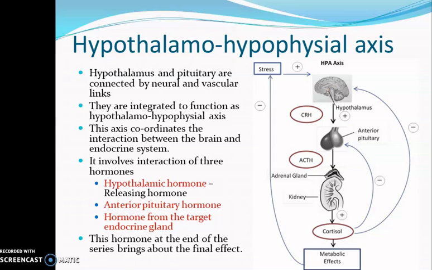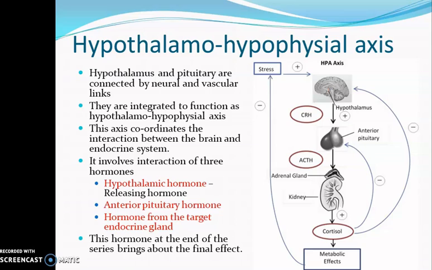of three hormones. First among the series is the hypothalamic hormone, and these hormones secreted by the hypothalamus are called releasing hormones. These releasing hormones act on the anterior pituitary gland and stimulate it to secrete its hormones. The hormones secreted by the anterior pituitary gland go to the target endocrine gland and cause it to secrete its own hormone. And this hormone that is secreted at the end of the series brings about the final effect.